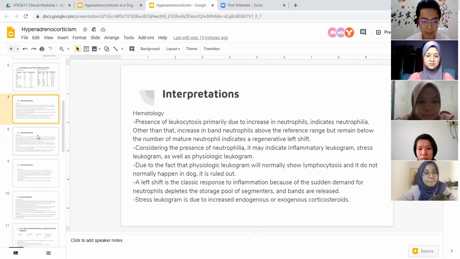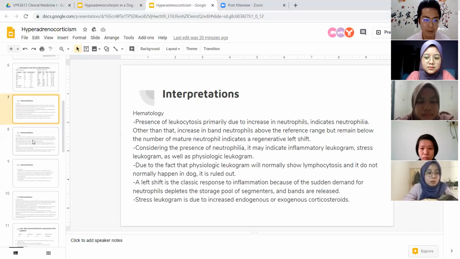Looking at the hemogram, a left shift is the classic response to inflammation because the sudden demand for neutrophils depletes the storage pool of segmented neutrophils and bands are released. Stress leukogram can also be due to increased endogenous or exogenous corticosteroid, in case of hyperadrenocorticism.